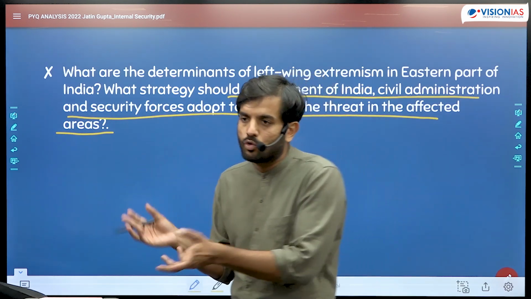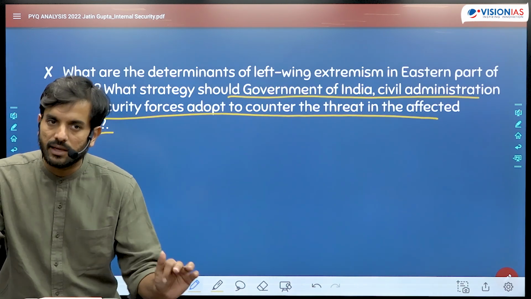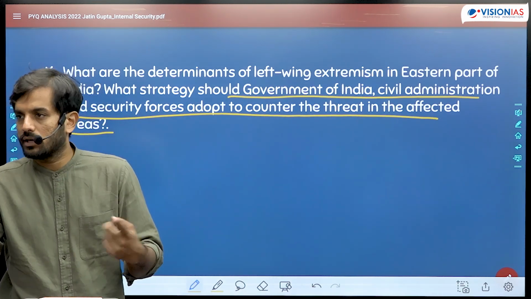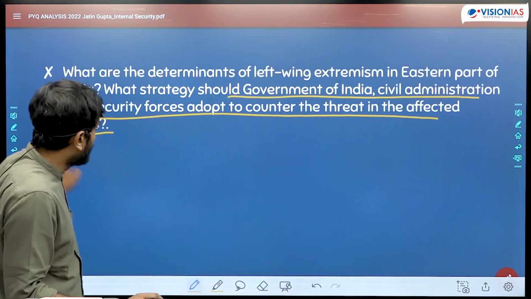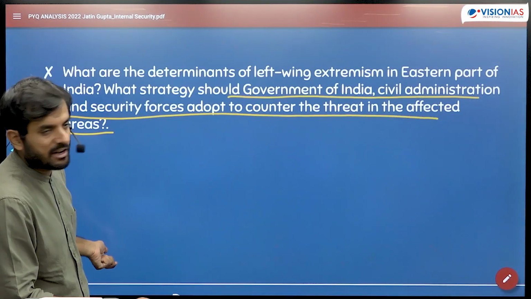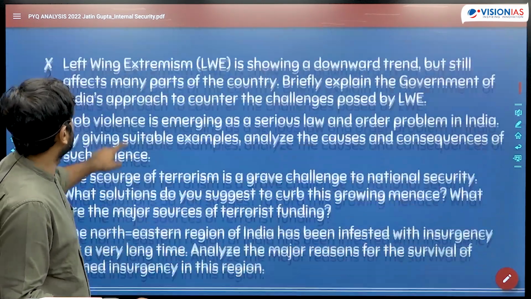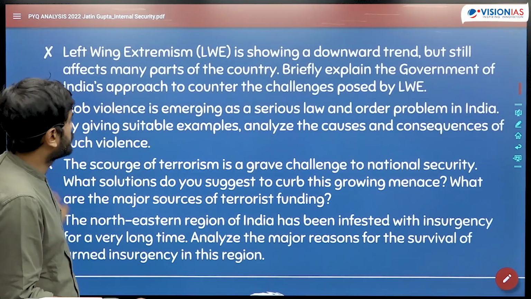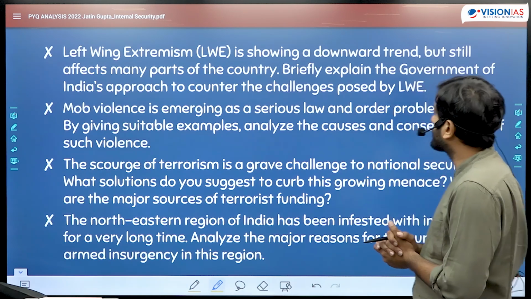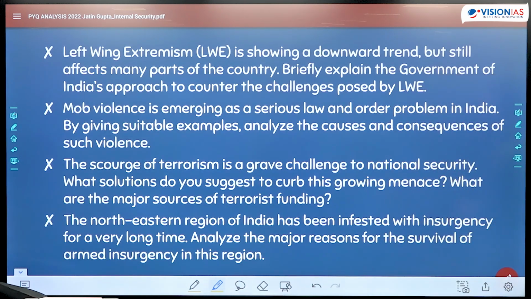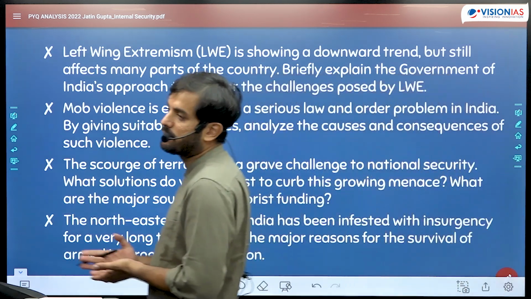So whichever way you look at it, ultimately UPSC is asking the same thing बार बार घुमा घुमा के, ठीक है, और कुछ नहीं है. There is absolutely no difference in this particular topic. Similarly, if you look at some of the other questions also that have been asked in the past: Left-wing extremism is showing a downward trend, but still affects many parts of the country. Briefly explain the government of India's approach to counter the challenges posed by LWE. Again, the content primarily remains to be the same.